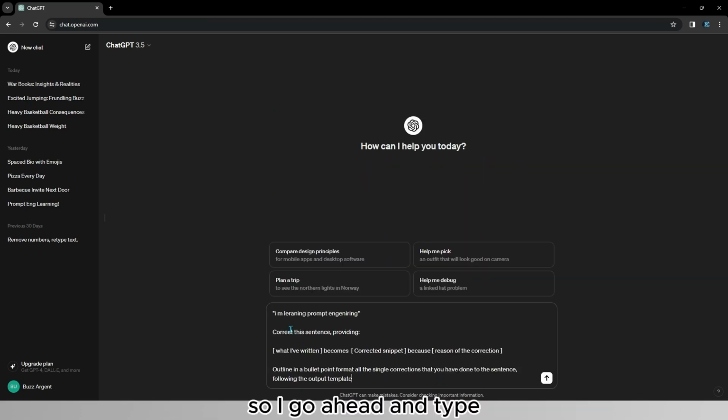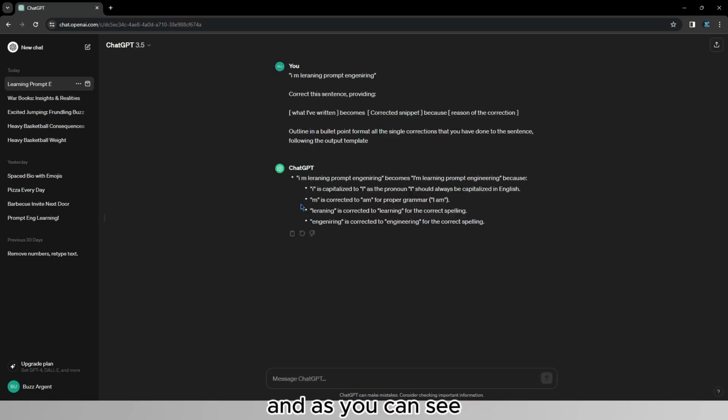So I go ahead and type, "I'm learning prompt engineering. Correct this sentence, providing what I've written becomes corrected snippet because reason of the correction." And then I'll type, "Outline in a bullet point format all the single corrections that you have done to the sentence following the output template." So I'll go ahead and hit enter, and as you can see, I have a bullet point format where it says this becomes this